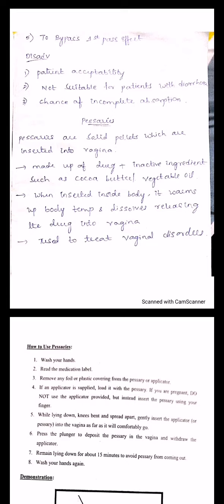So here you will be having the drug, and along with the drug you will be having the base also. What is that base? That base is called cocoa butter or vegetable oil. How will it help? Whenever this cocoa butter and vegetable oil is inserted into the body, it will release according to the body temperature. It will start melting in the body. When it starts melting, the drug will also be released into the vaginal region. So it is mainly used to treat vaginal disorders or vaginal discomforts.